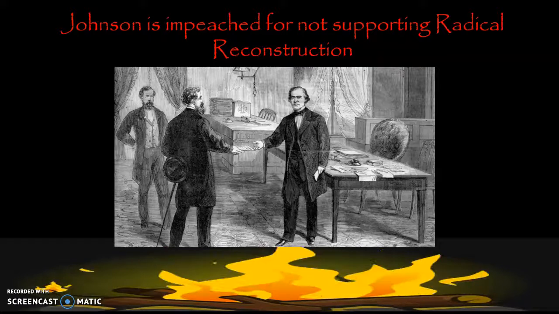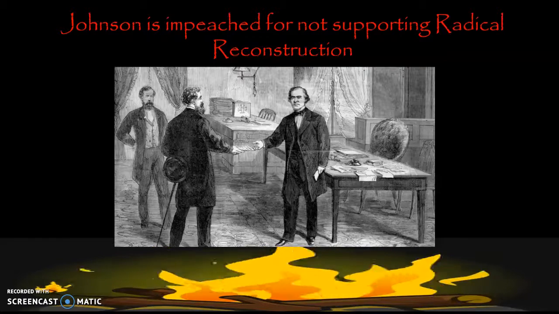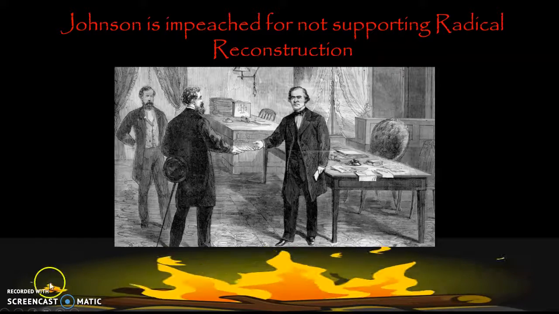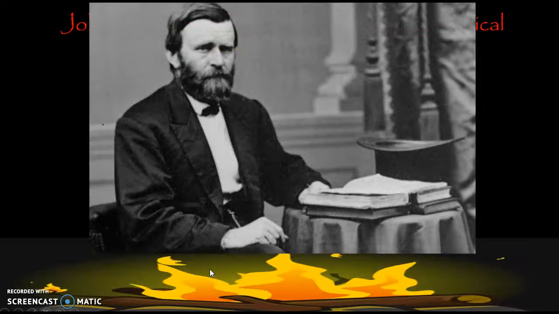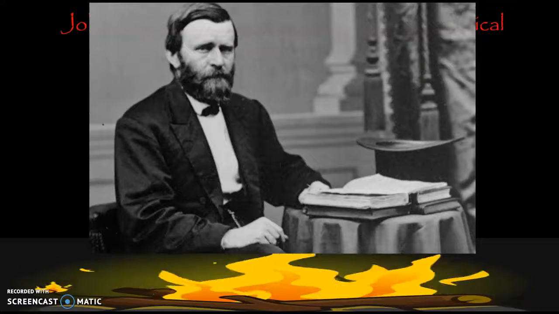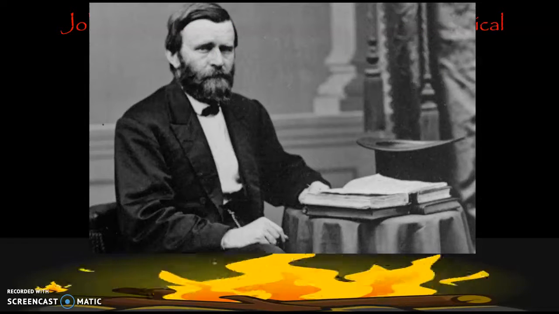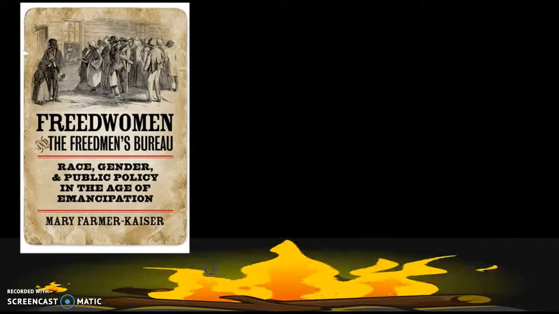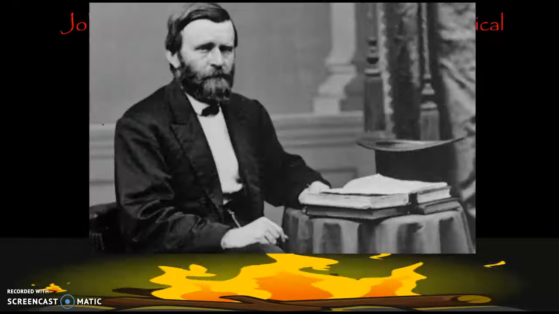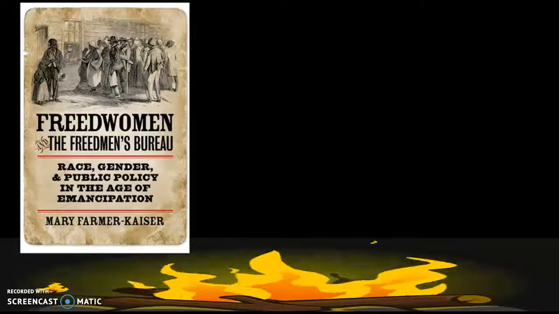And because they have a majority in Congress, they can bring up formal charges. They bring up charges against Andrew Johnson. They impeach him. He's out of office. And he is replaced by Ulysses S. Grant, who was the Civil War hero commander, and his entire presidency is marred by controversy and crazy things that happened during the Reconstruction era. And actually, when Grant leaves office is when the Reconstruction era ends, and that is the end of this course.